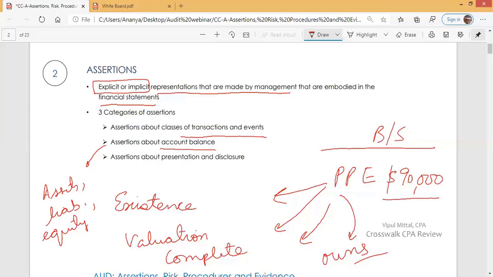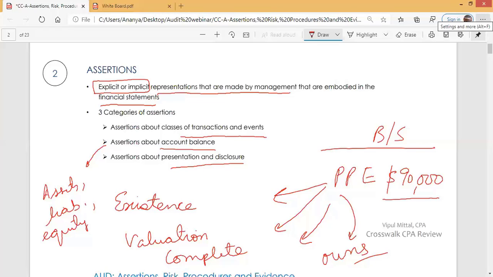They make representations regarding presentation and disclosure: that disclosures are complete, they are properly presented. We will discuss these assertions in a moment. So these assertions may be classified into three categories: assertions regarding transactions and events, assertions regarding account balances, and assertions about presentation and disclosure. All right.